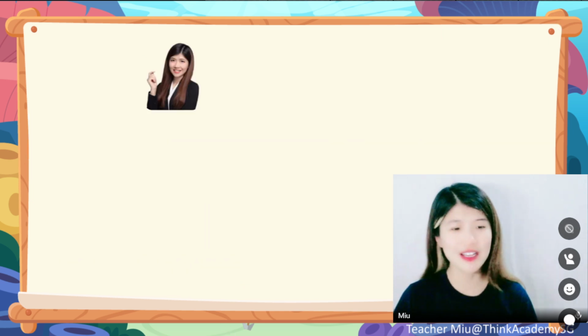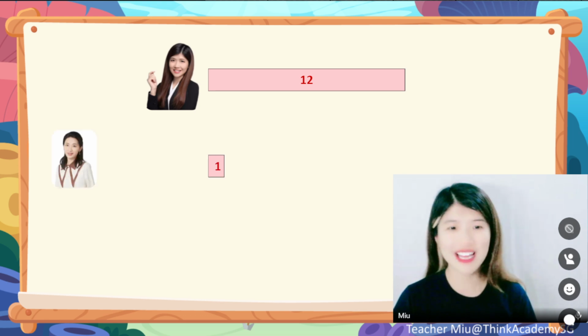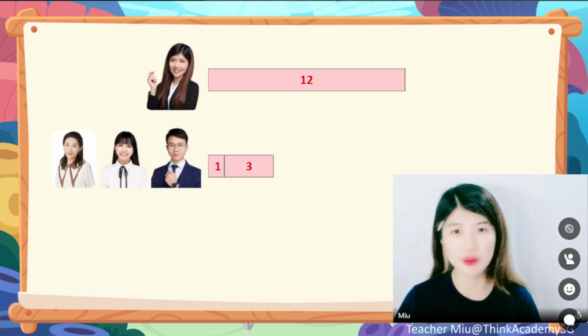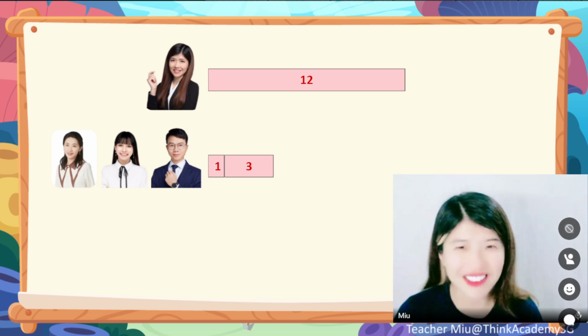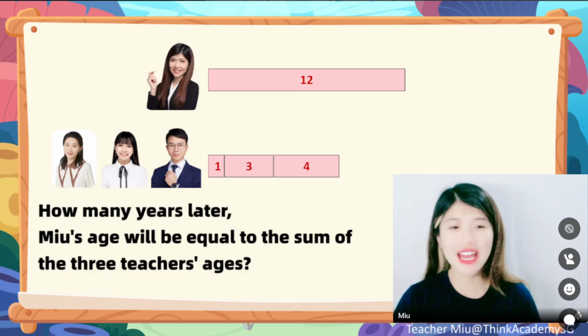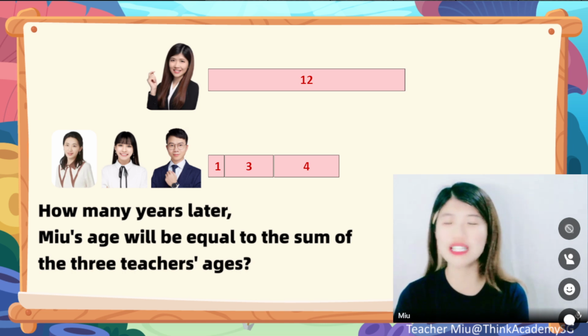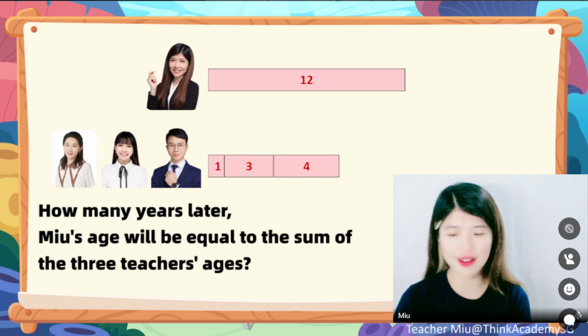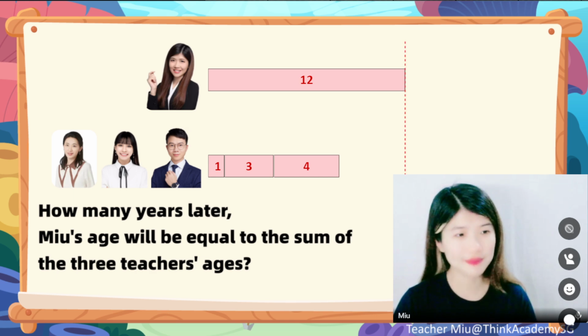One more. What about this one? Now I got 3 teachers, all right? So again, Miu was 12. And this is Apple. She was only 1. And this is Charlene. She was 3. And this is Jimson. Okay, long time no see teacher Jimson, all right? And he was 4. Again, how many years later will Miu's age be equal to the sum of the 3 teachers' age? Any idea? So fast. I got some correct answers already. Well done. Okay, let me show you something.